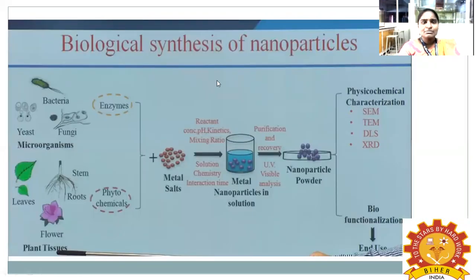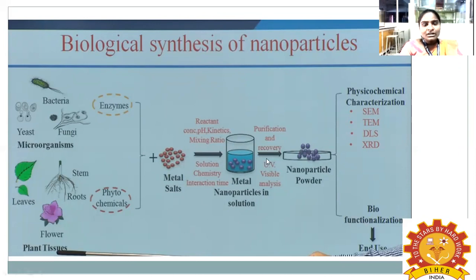So this is the overall principle of synthesis of nanoparticles using the biological method. Here you can use bacteria, fungi, enzymes, or yeast, which are all biological materials. You can also take any plant part: the stems, roots, flowers, and leaves, which are plant tissue and phytochemicals. These are used for the synthesis of nanoparticles. We take any one of these and a metal salt. If you want to synthesize silver nanoparticles, you take silver nitrate; for zinc nanoparticles, you can take zinc nitrate.